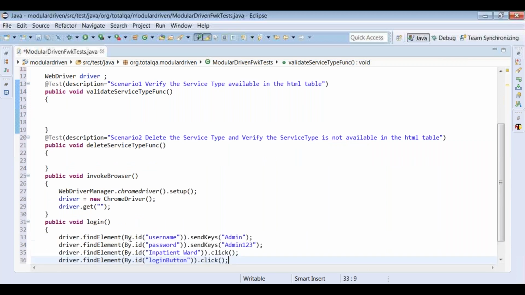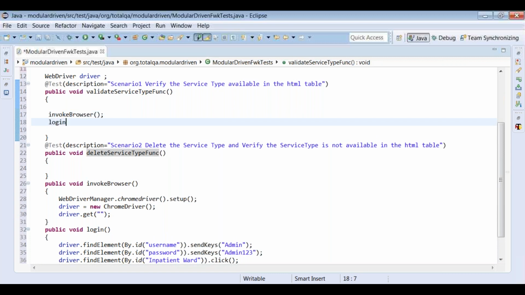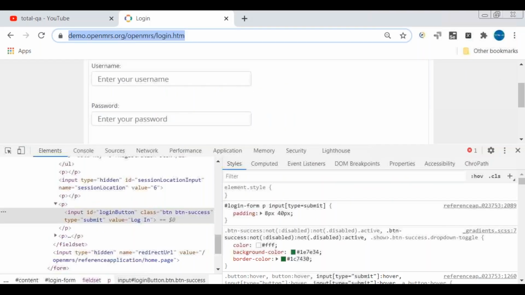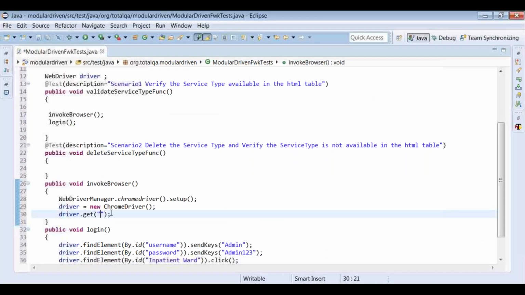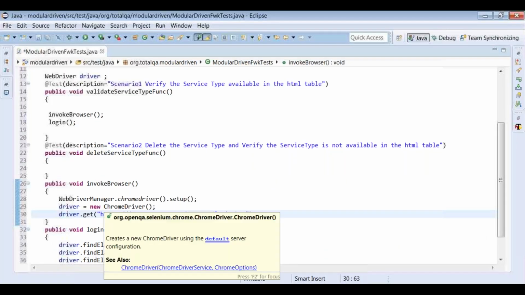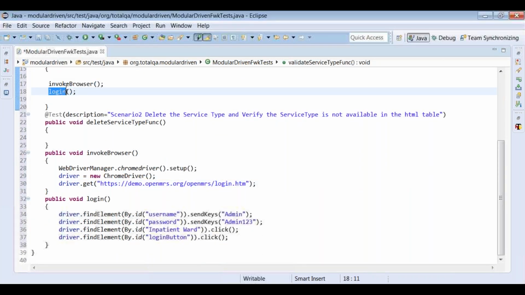So once we keep on writing the steps, we will come across that there are reusable flows which might be helpful for scenario 1 and scenario 2. So what we do now here, we will call invoke browser as a method. We will call login as a method here. 2 methods we are calling. And we need to provide the URL here. The URL we will provide this one from the website. That is get. Okay, so login method, invoke browser, login method. Both the methods we have written here.